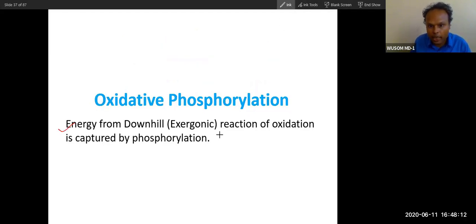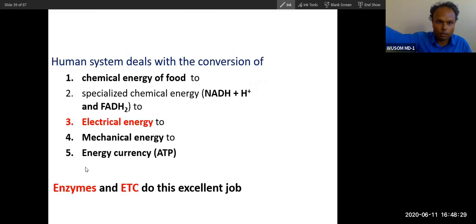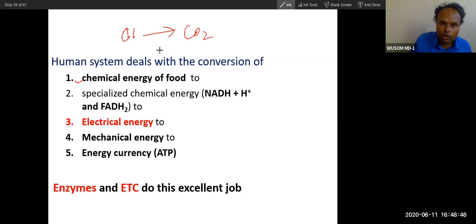Now, energy from this downhill reaction of oxidation, glucose to CO2, is captured by this phosphorylation. The whole process is called oxidative phosphorylation. Now you already know photophosphorylation, substrate level phosphorylation, and oxidative phosphorylation. Let's talk about oxidative phosphorylation. Right now when I talk about this, you will be confused, but just remember, I'll tell you the sequence only. The chemical energy is glucose. Glucose will convert to CO2. From this chemical energy, other chemical energy equivalents will be released. That is the phosphorylation process.